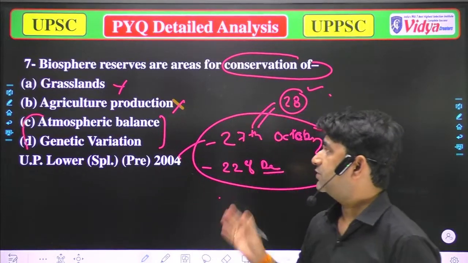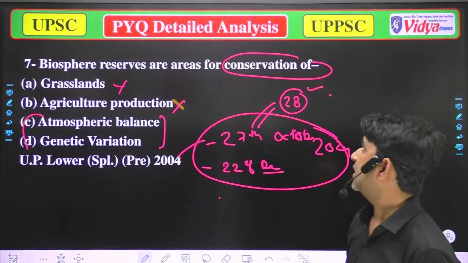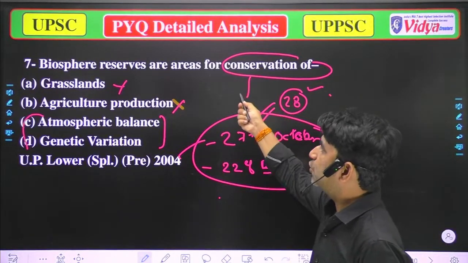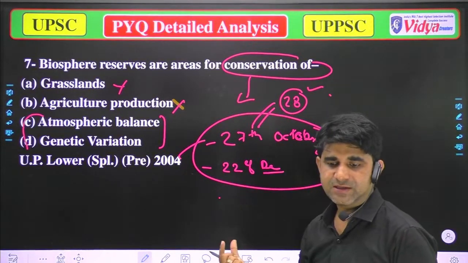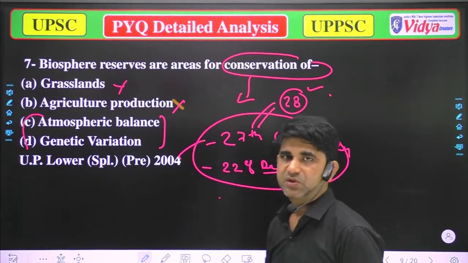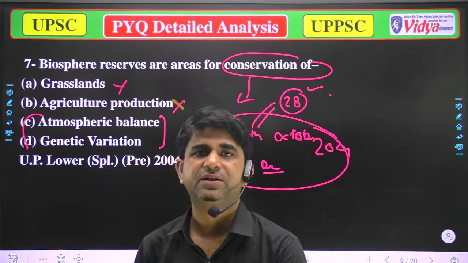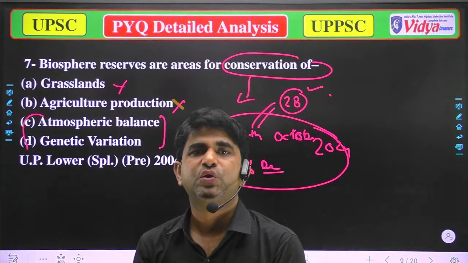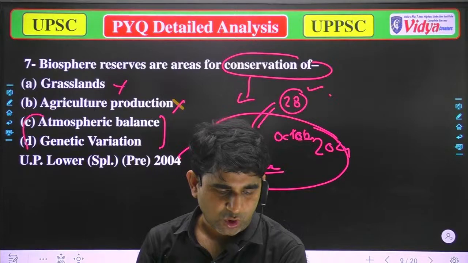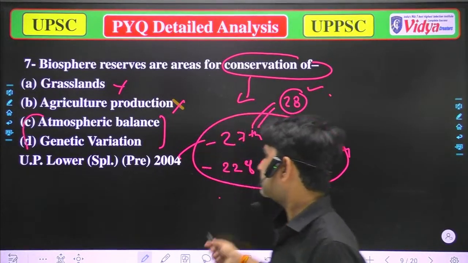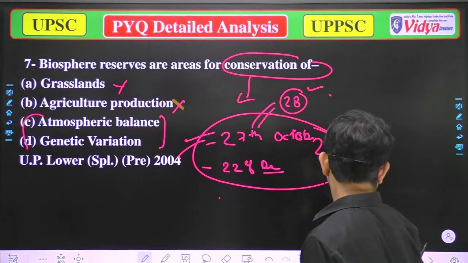Biosphere reserves are generally areas to conserve the atmospheric balance or genetic variations. In biosphere reserves, we generally conserve various organisms to save their genetic variations. So option D will be the correct option. Okay, now we'll move to the next question.